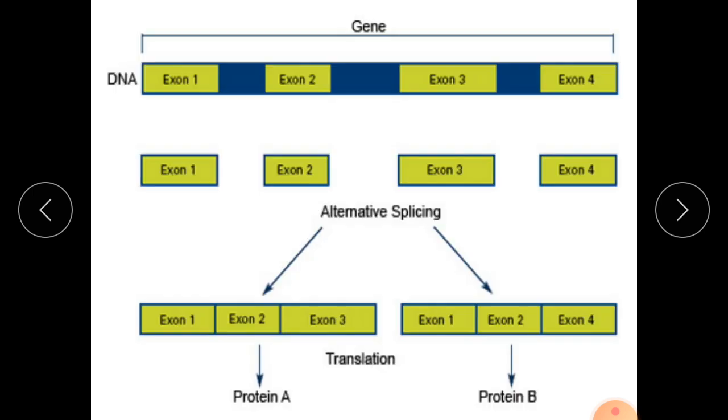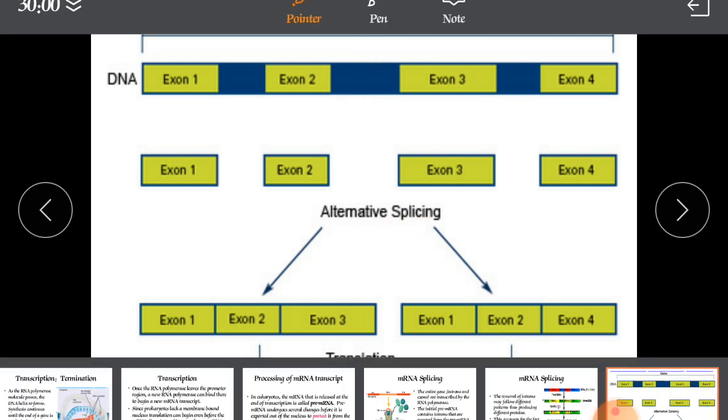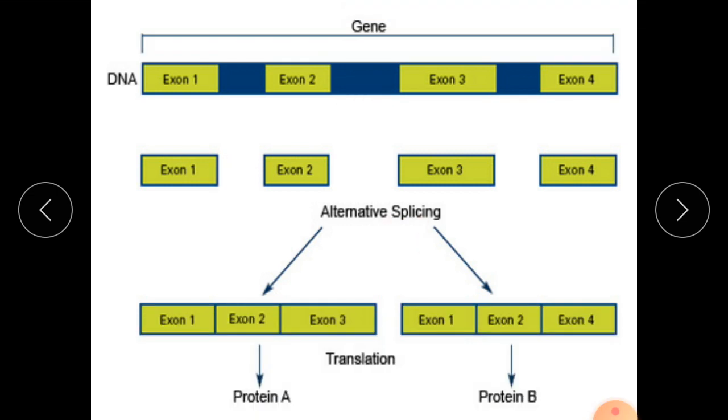Now here this is the gene, where the blue part is nothing but the introns, and these are the exons. Now exon 1, 2, 3, 4: after gene splicing, they are cutting that part and rejoining the exons as 1, 2, 3 here and 1, 2, 4 here, which means they are producing alternative splicing.